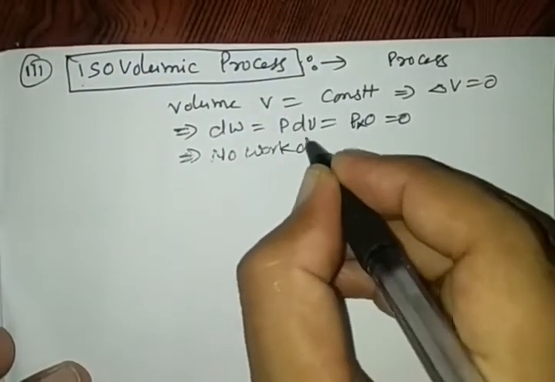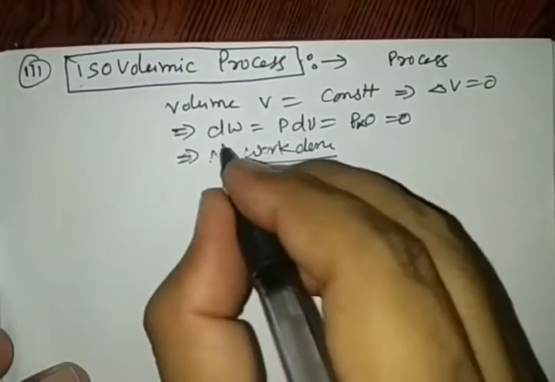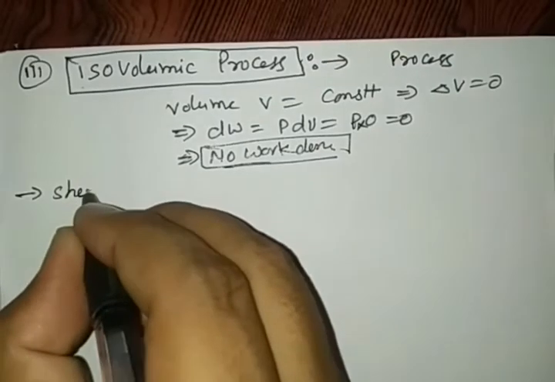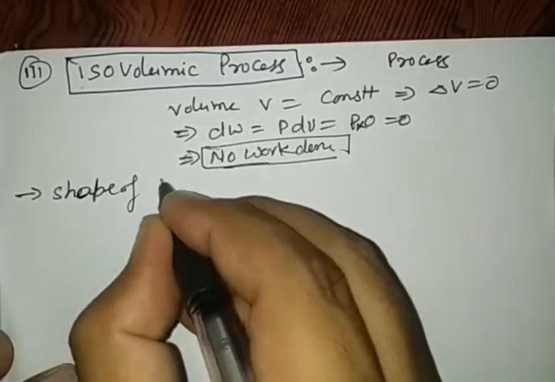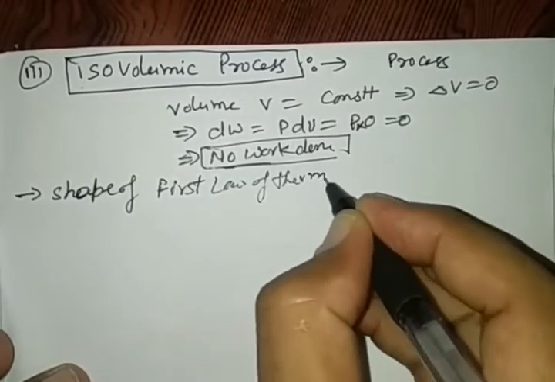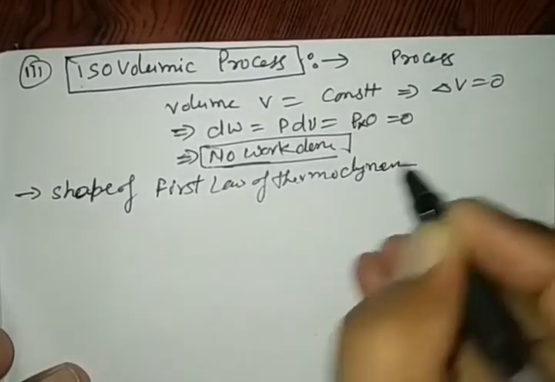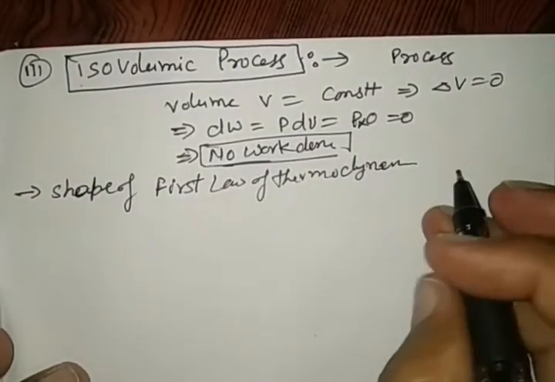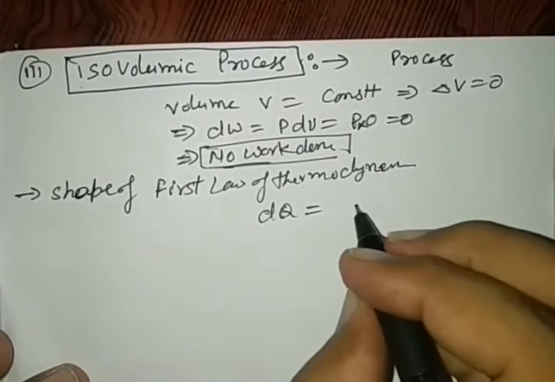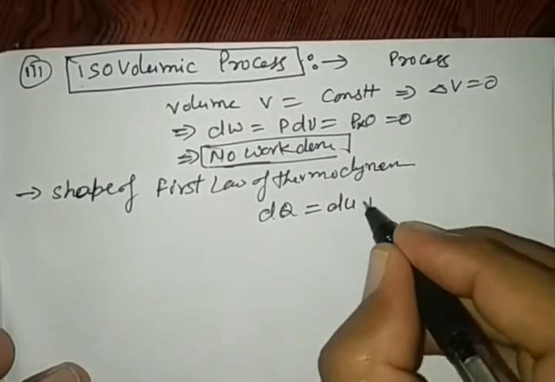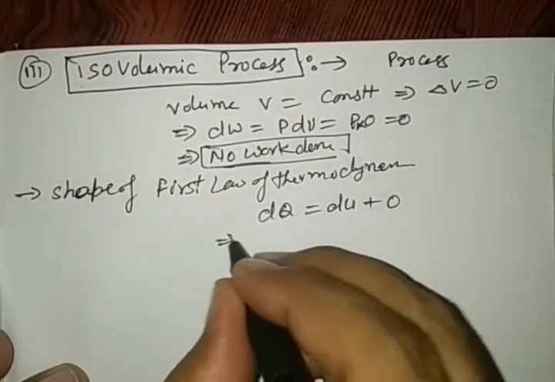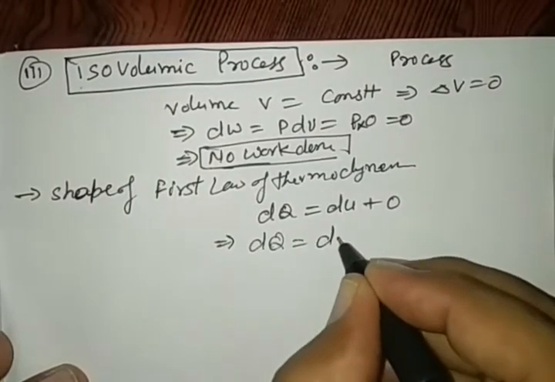No work is done. Then the first law of thermodynamics under this condition is dq is equal to du plus dw, with dw being 0. So this implies that dq is equal to du.